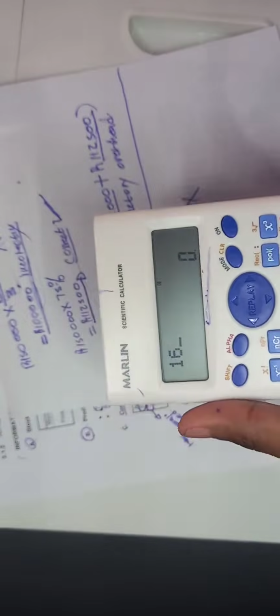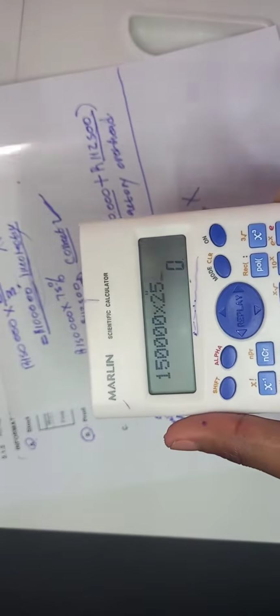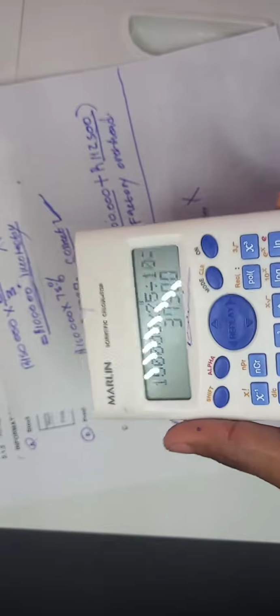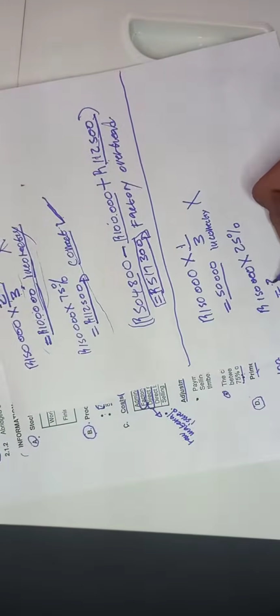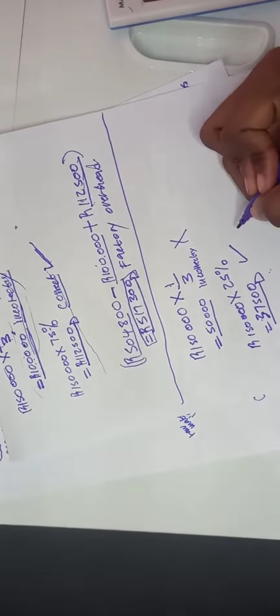So we get how much? 150,000 times 25/100 gives us 37,500. Hope you get it. So this is what was supposed to be recorded in admin.